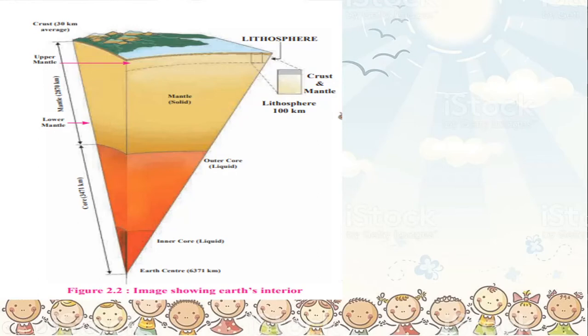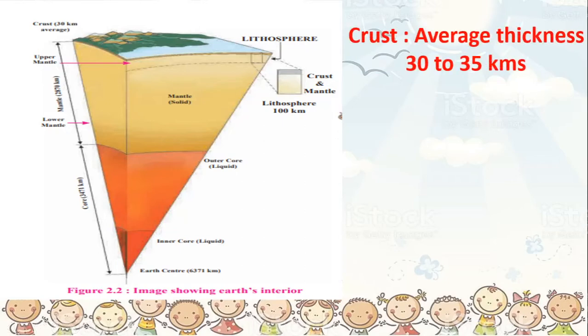What are the probable thicknesses of the layers of the earth? So you have the crust, whose average thickness is supposed to be 30 to 35 kilometers. Now remember children, when I am saying average, it doesn't mean that everywhere it is 30 or 35. The thickness of the crust below the continents. Continents is the place where there is land. Okay, it could be 16 to 45 kilometers.